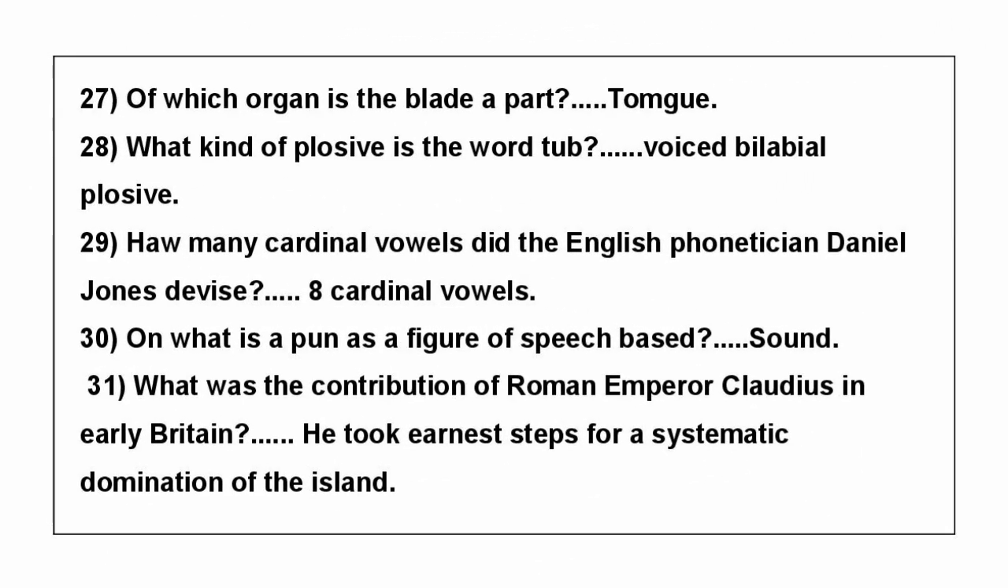Question number 27. Of which organ is the blade a part? Answer is tongue. There is a spelling mistake. Question number 28. What kind of plosive is the word tub? Answer is voiced bilabial plosive. Question number 29. How many cardinal vowels did the English phonetician Daniel Jones devise? Answer is 8 cardinal vowels.